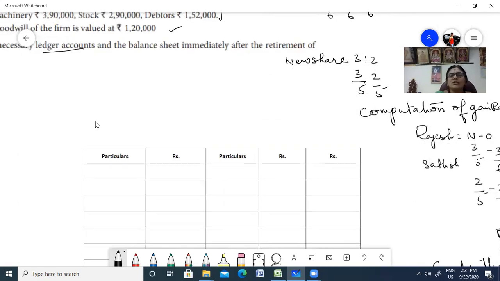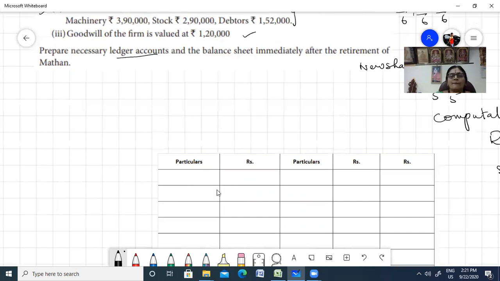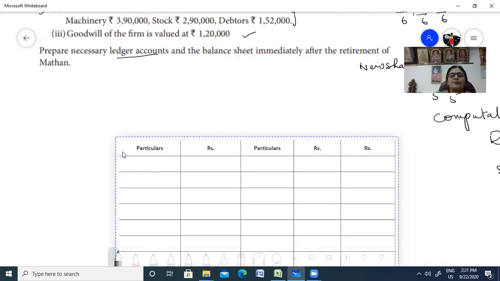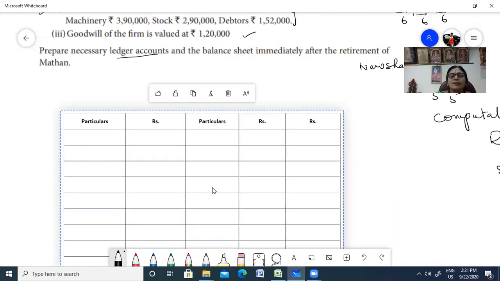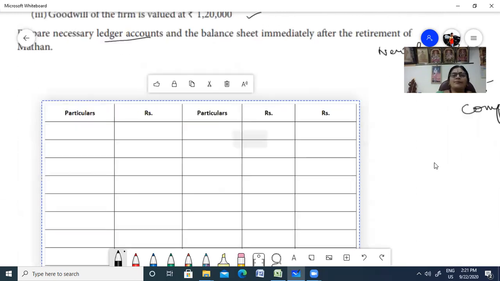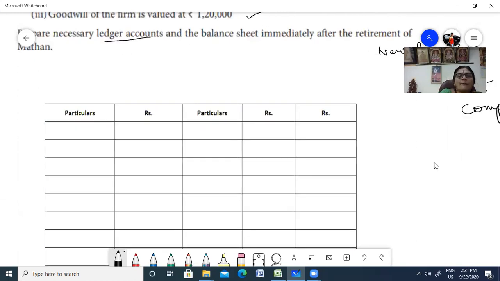Now let us start our revaluation account. Debit and then credit. So here you have all the depreciations.